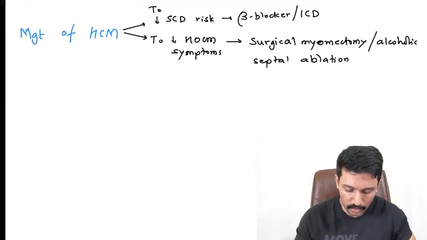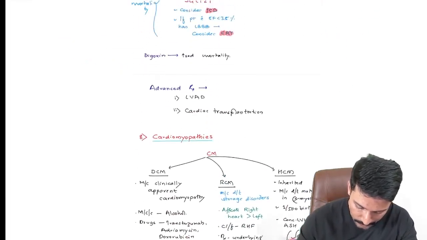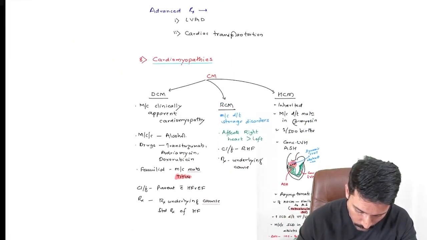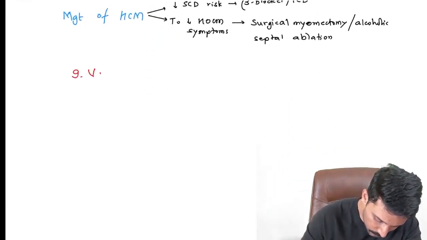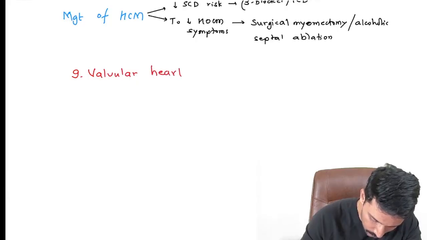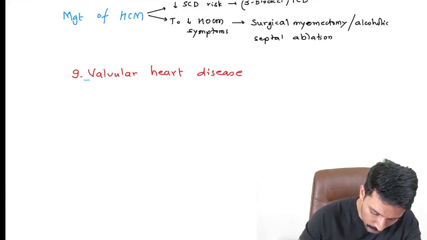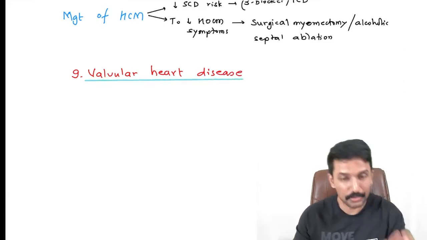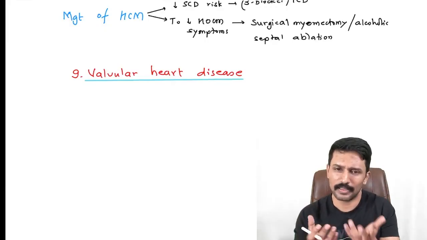Now let us talk about valvular heart diseases next. You already know how to approach a valvular heart disease. I have done an elaborate discussion during the offline classes. Anytime there is a clinical question on valvular heart disease, the first thing you should see is whether it is a right heart disease or left heart disease, and symptoms will tell you.